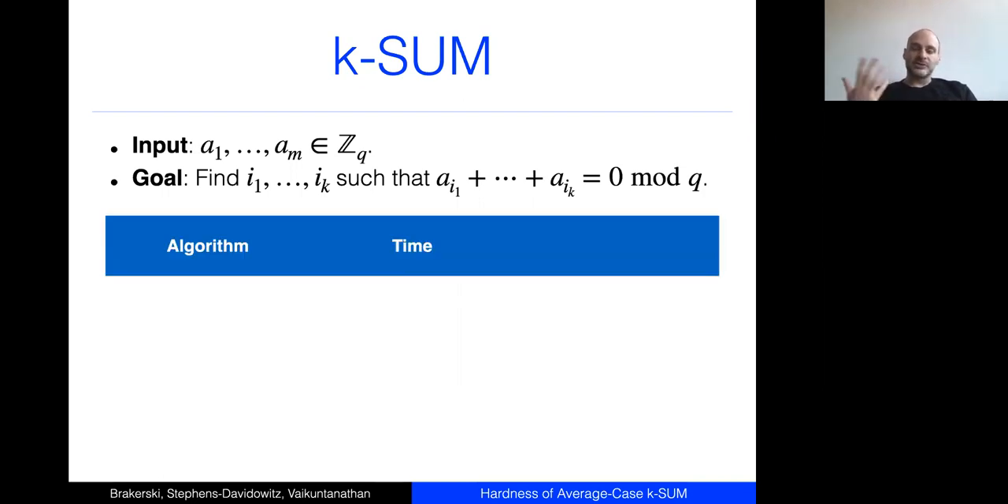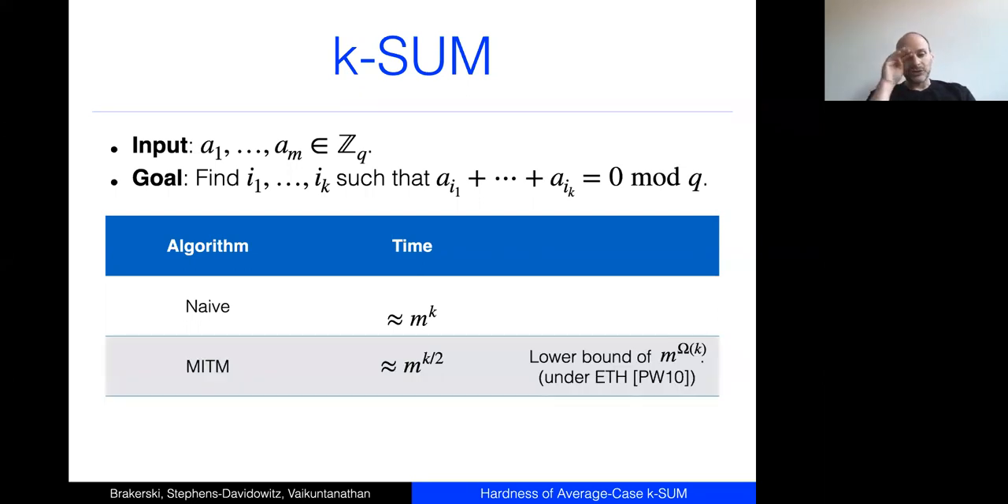So let's get our bearings and think about the optimal algorithms for this problem. The most naive algorithm is a brute force search, which runs in time m to the k. I should mention that I'm thinking of m and q as going to infinity and k as a constant right now. There's an m to the k time algorithm that just enumerates all possible k-tuples of the m input elements. There are m choose k of them, which is about m to the k, and it just checks if they sum to 0 or not.